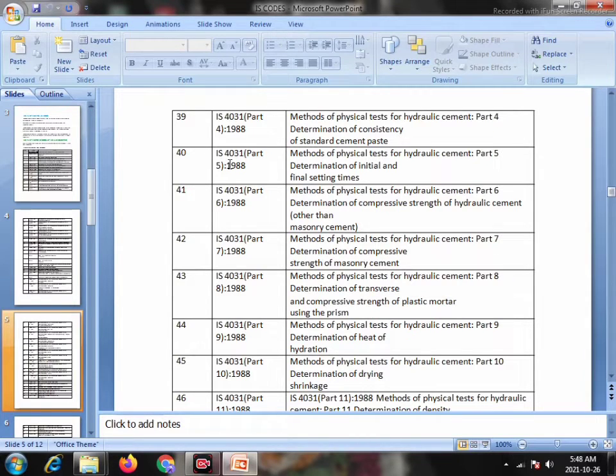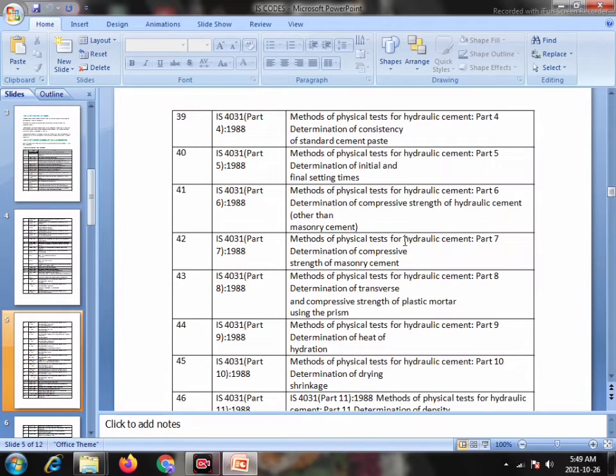Serial number 40, IS 4031 Part 5, 1988: Methods of Physical Test for Hydraulic Cement, Part 5: Determination of Initial and Final Setting Times. 41, IS 4031 Part 6, 1988: Methods of Physical Tests for Hydraulic Cement, Part 6: Determination of Compressive Strength of Hydraulic Cement other than Masonry Cement.